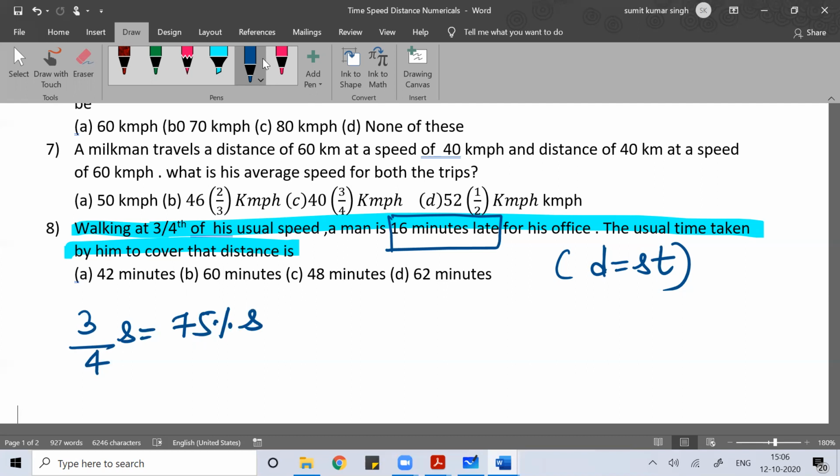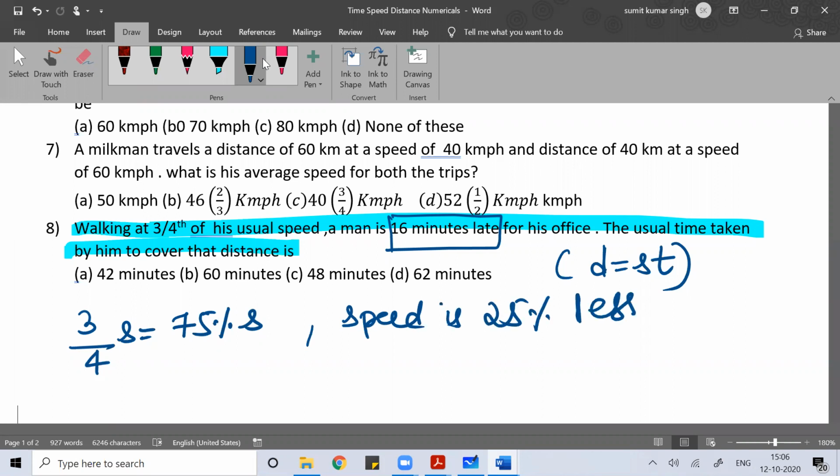So why do you reach late? Because you are moving slow. You know the formula, distance is equal to speed into time. If your speed decreases, your time will increase. You are moving at 75% of your speed, which means your speed is 25% less.